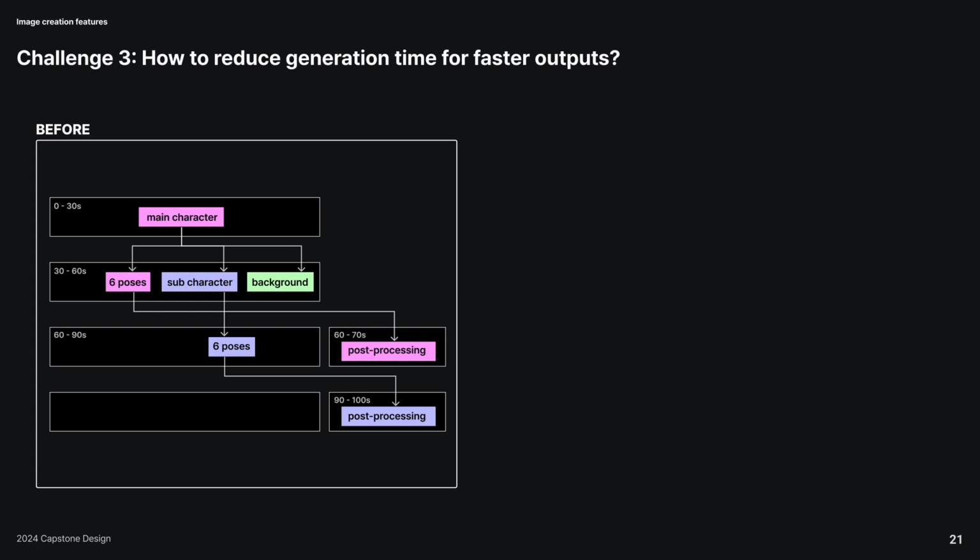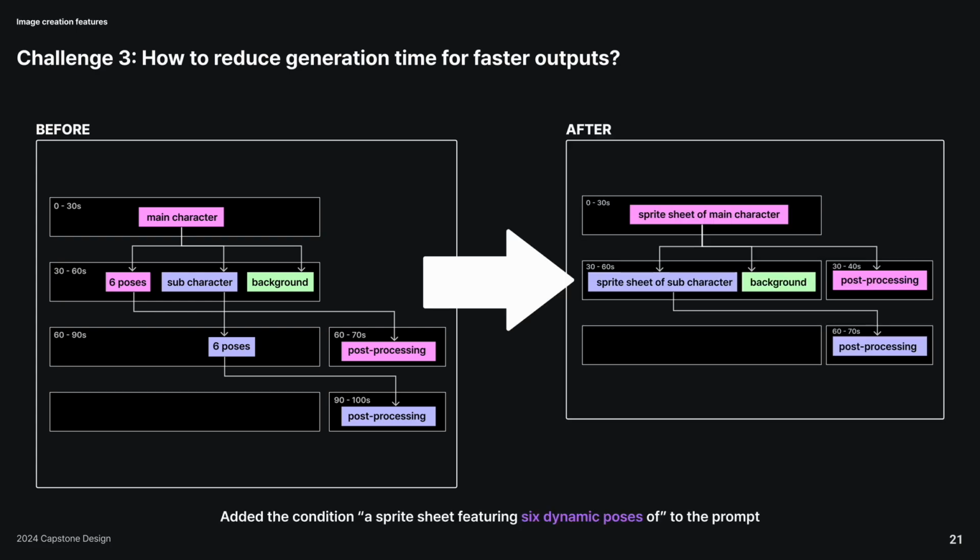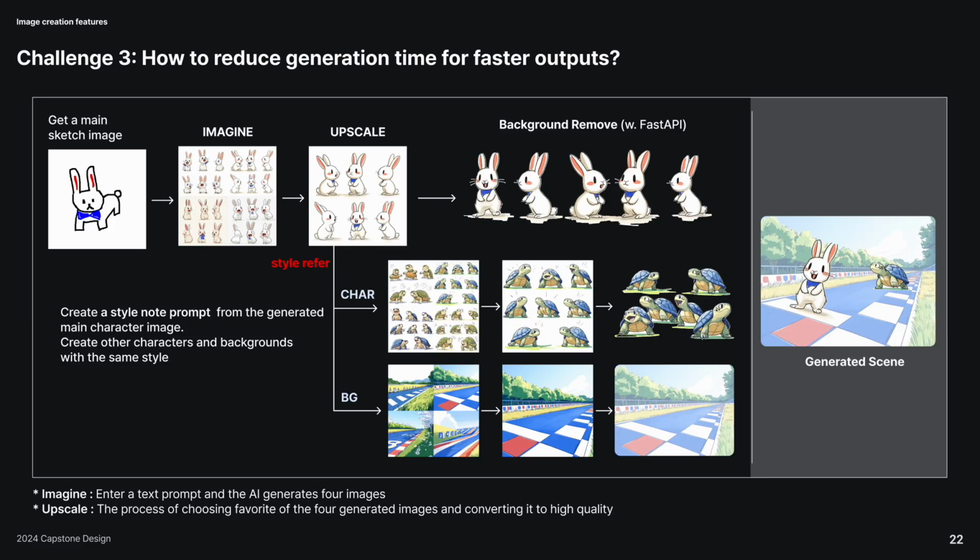Our third challenge was reducing generation time. Instead of individual pose generation, we used a single sprite sheet prompt for multiple poses. This improved approach cut generation time by 20%. Let's check our streamlined image generation process. We first create reference images through the imagine and upscale process, then generate others based on the same style.